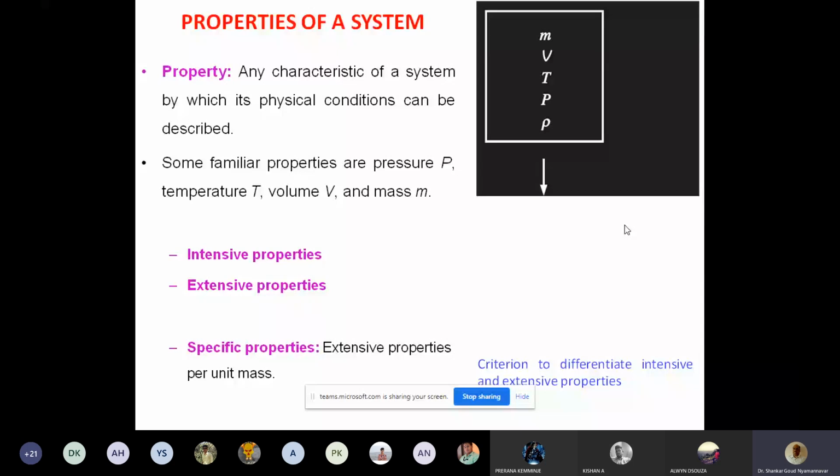This is hydrostatic pressure, which we will study in detail in fluid mechanics. Essentially, pressure does not depend on the amount of water. Is that clear?